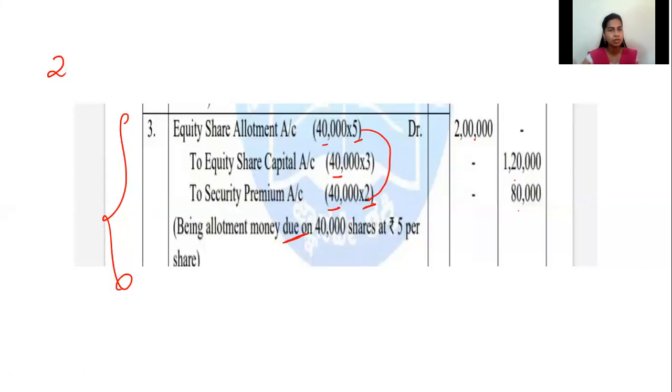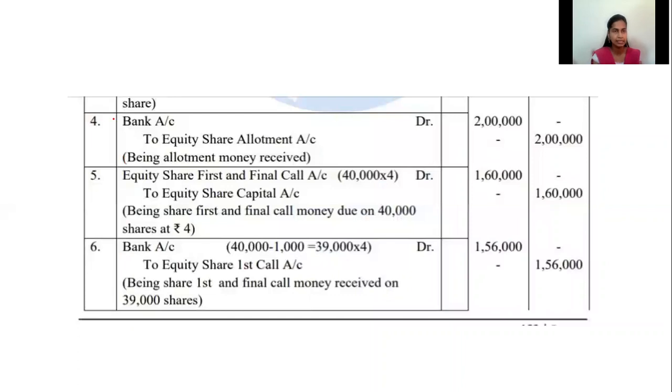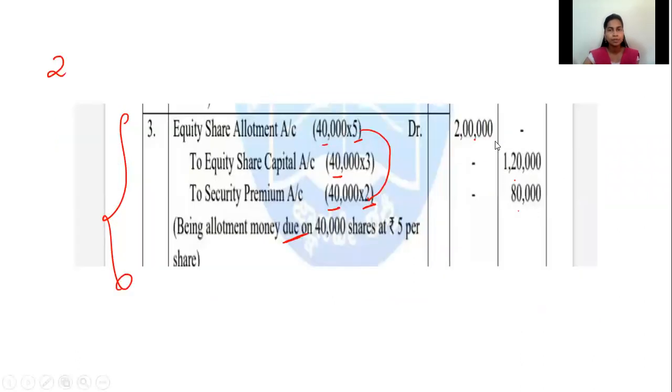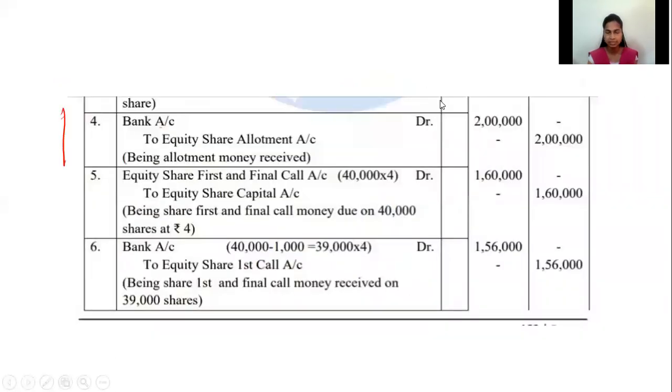The 4th entry is on. What is the 4th entry? Here, bank account debtor to equity share allotment account. Money is received. When money is received, the company will deposit it into the bank. The bank increases. So bank account debtor to equity share allotment, 2 lakh. From where 2 lakh? The amount transferred to allotment this time is 2 lakh, no? This amount only you will write here. Being allotment money received. 4 entries are done.